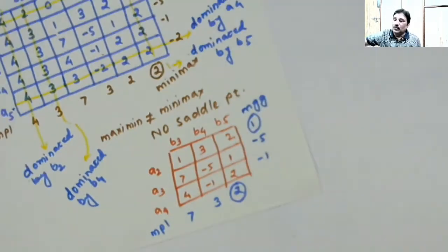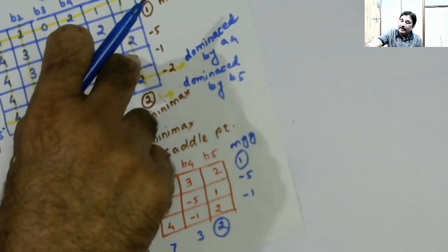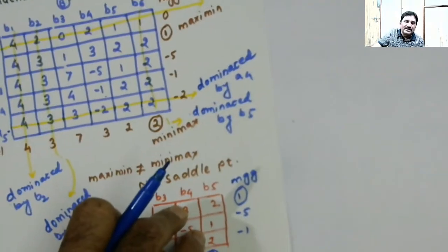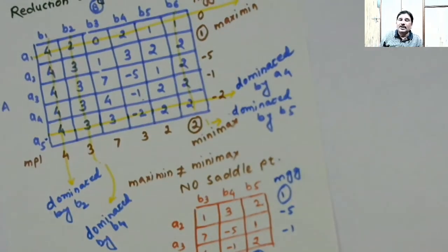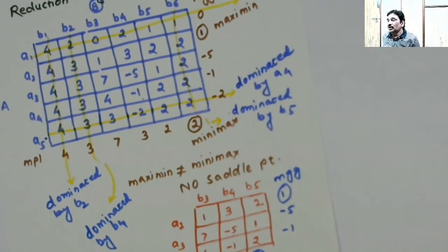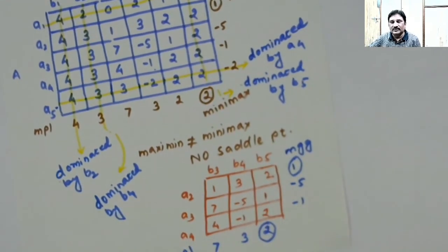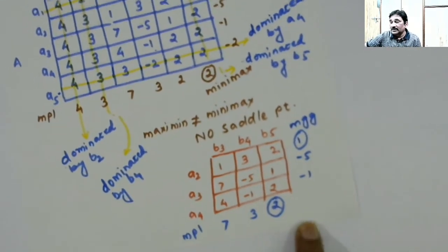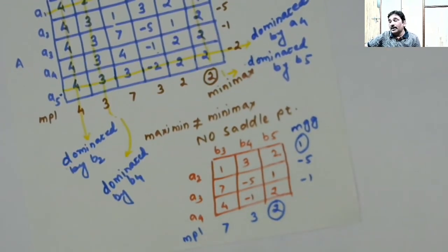If we know that the original game doesn't have a saddle point, this one also will not have a saddle point. If we know that the game value lies between 1 and 2, the game value for this game will also lie between 1 and 2. Then what precisely is the game value, and what will be the strategy for player A and player B, we will be seeing sometime later.